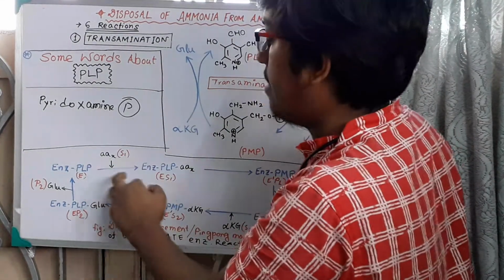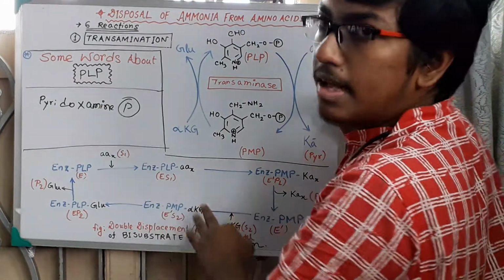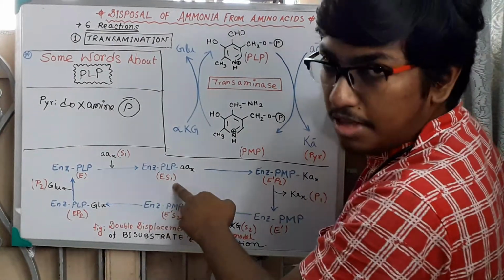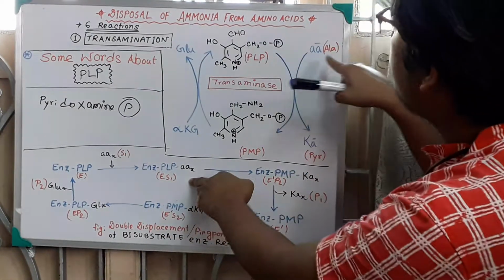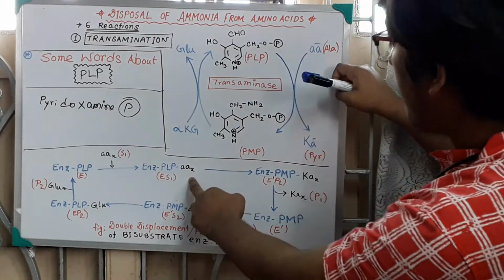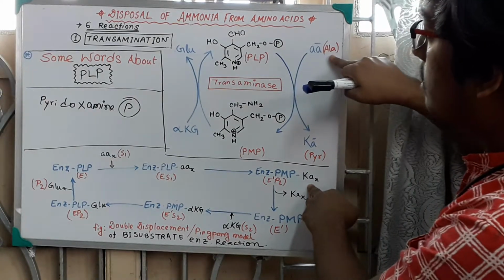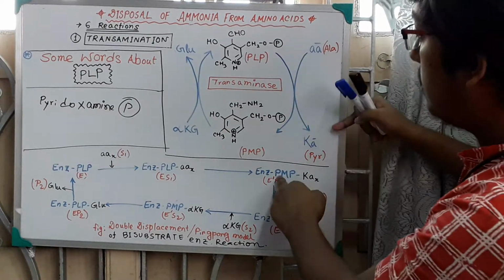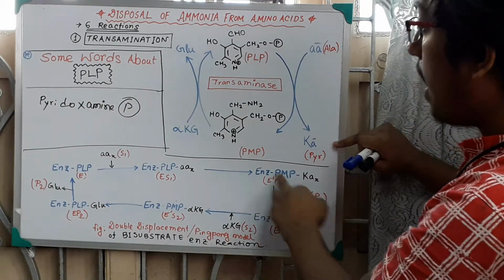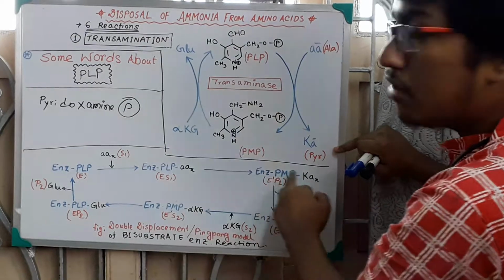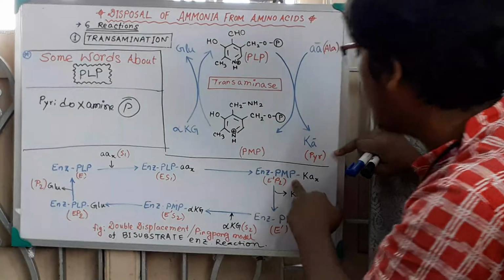It makes an enzyme-substrate complex, ES1: enzyme, PLP and amino acid X. Then the amino acid X will be converted into the keto acid X, just like the amino acid alanine is converted into pyruvate. And obviously the PLP will not remain PLP; it will be converted into PMP, pyridoxamine phosphate.